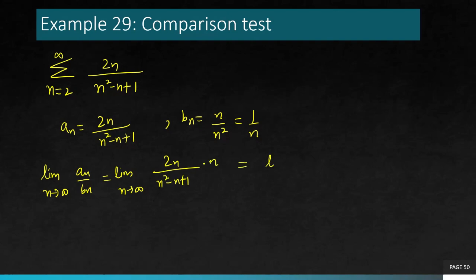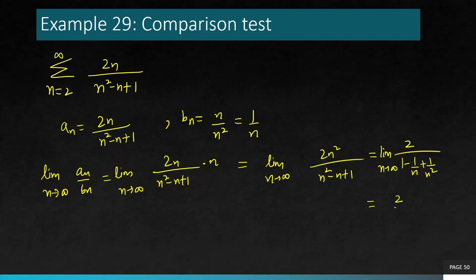Dividing by 1 over n is equivalent to multiplying with n, and then simplify the limit: 2n times n gives you 2n square over n square minus n plus 1. Simplifying, you will get 2. The limit is actually 2 when you divide by n square. So it's a positive constant. That means it's the first case, and the conclusion is that summation an and summation bn behave alike, meaning they converge or diverge together.